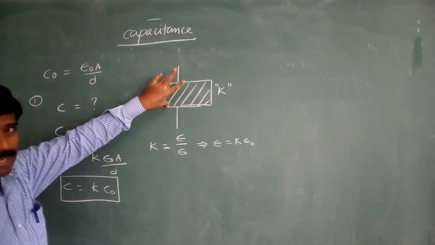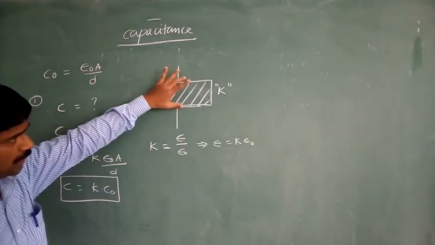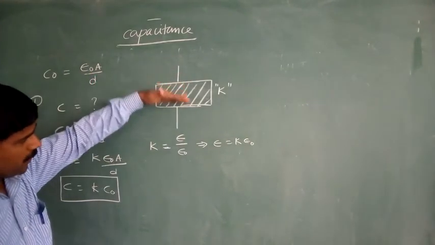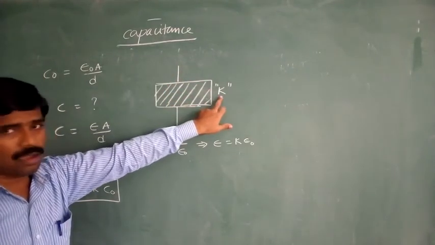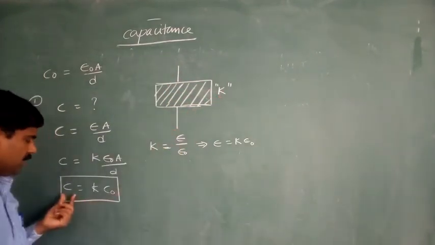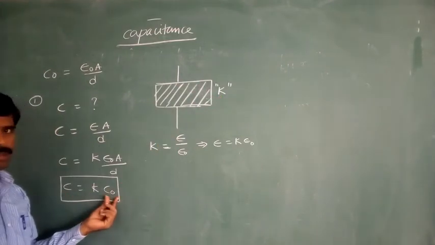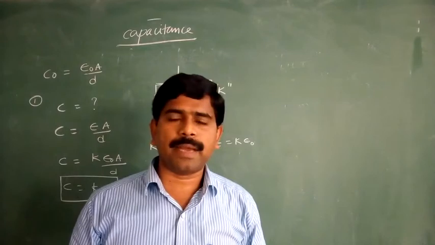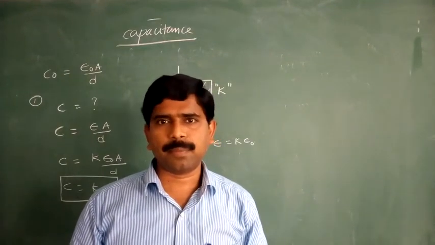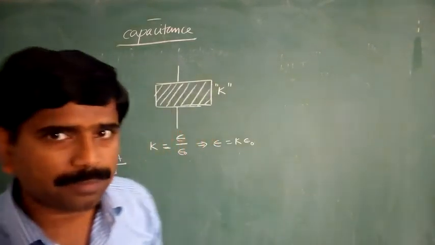With the total gap entirely filled with the dielectric of constant K, then C is equal to K into C naught. Its capacitance is increased by K times.